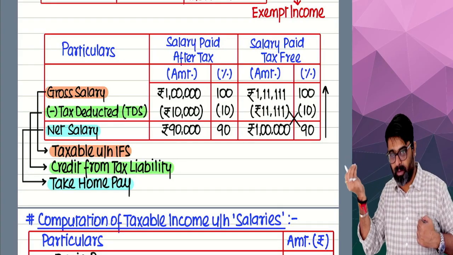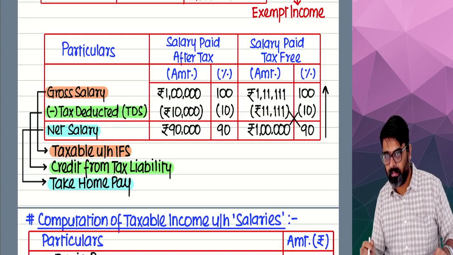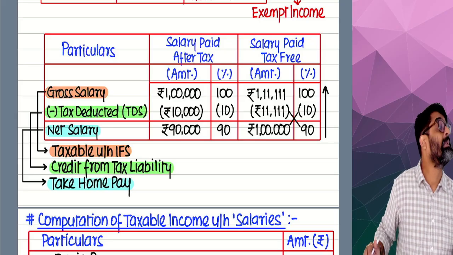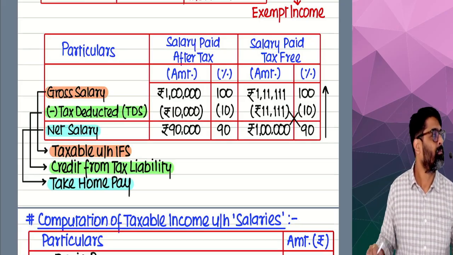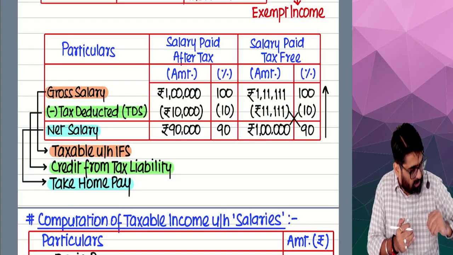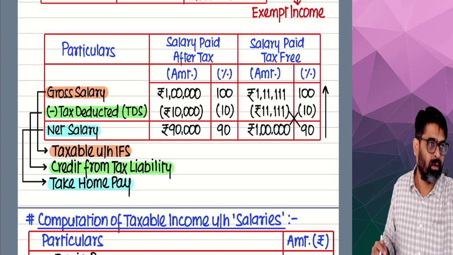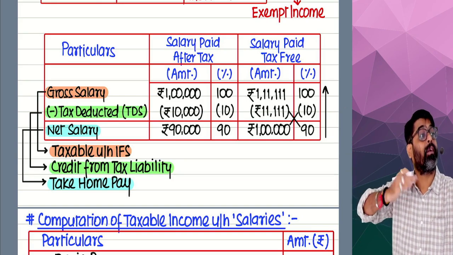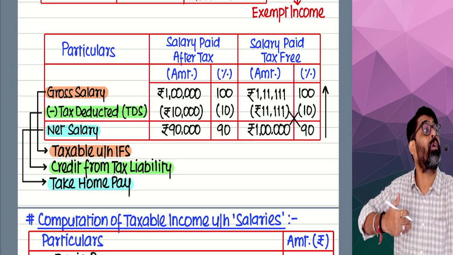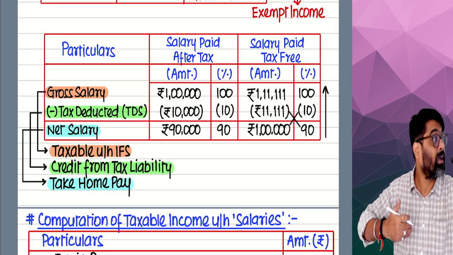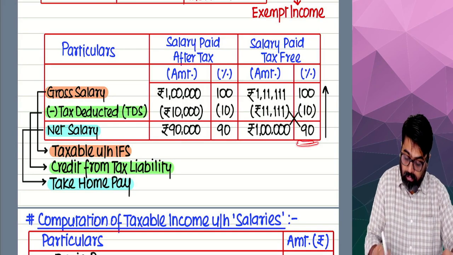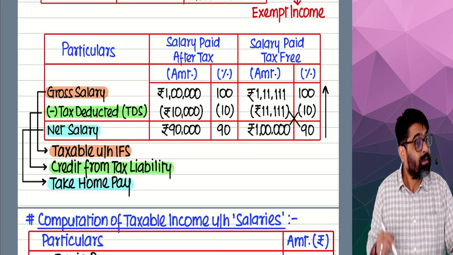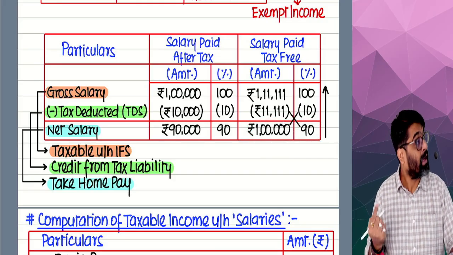I will have to pay tax from my pocket. How much tax will I pay? Not 10,000. The government will say whatever you have given is 90%, because you have already deducted tax, and after deducting tax we have told you to give the salary. So whatever salary you have given, the government will assume that it is after deducting TDS. That 1 lakh is not gross, it is net. How much is net? 90%. This time 1 lakh is the net amount, 90%.